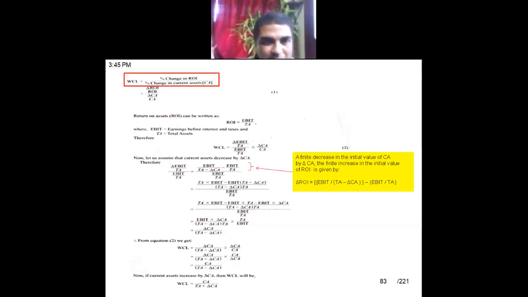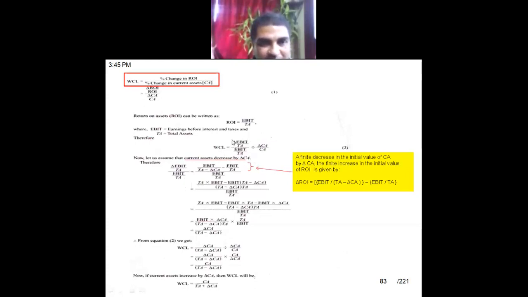Your only query was somewhere here: if the current asset decreases, then what is the impact we are calculating? And this is the formula you have taken: the change in EBIT divided by total asset, whole divided by EBIT by total asset. This is basically the formula for working capital leverage.